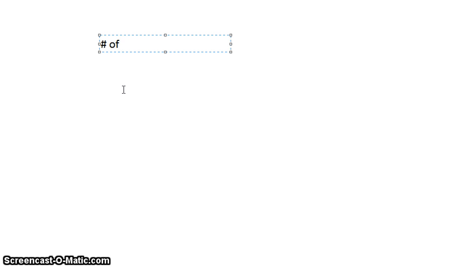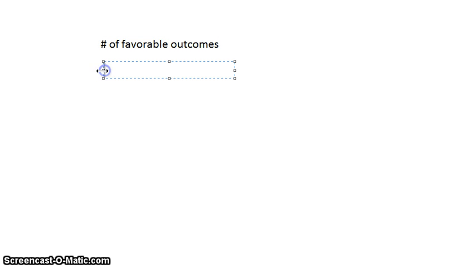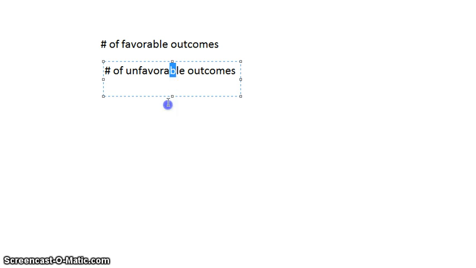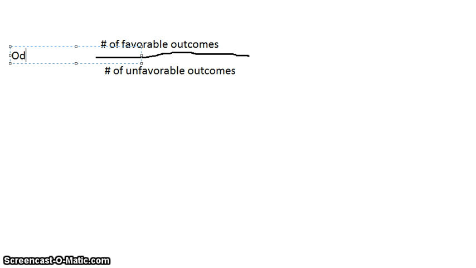Well, there's two types of odds. There's odds in favor and there's odds against. So then there's number of favorable outcomes versus the number of unfavorable outcomes. And that's going to be odds in favor. And then over here you've got odds against.